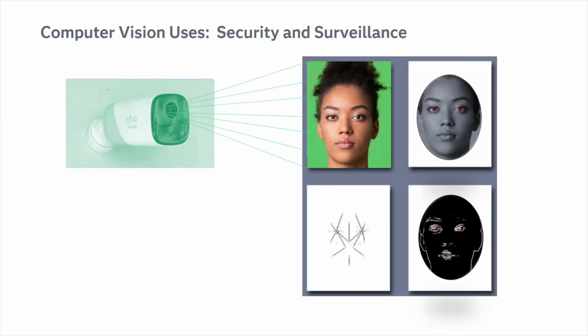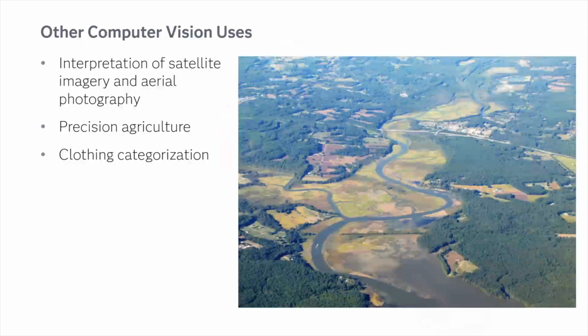So I've told you that computer vision, one of the big uses is security and surveillance. Other computer vision uses: interpreting satellite imagery and aerial photography to look, for example, at land use or agriculture. Or another completely different one is clothing categorization.